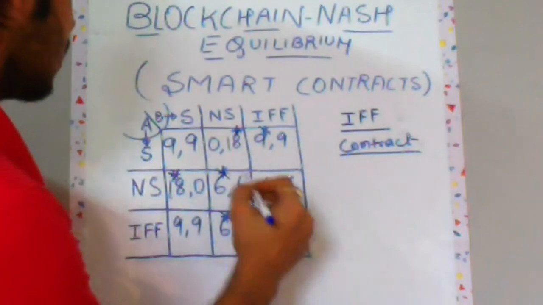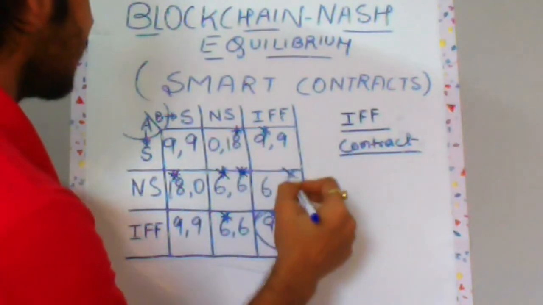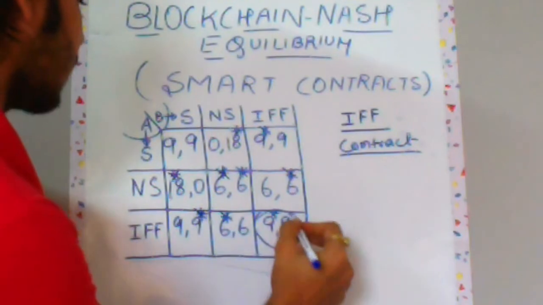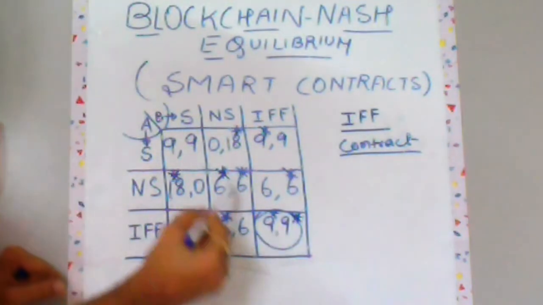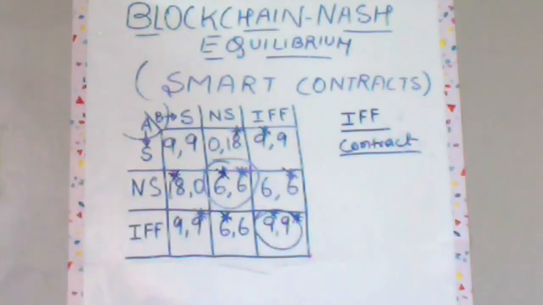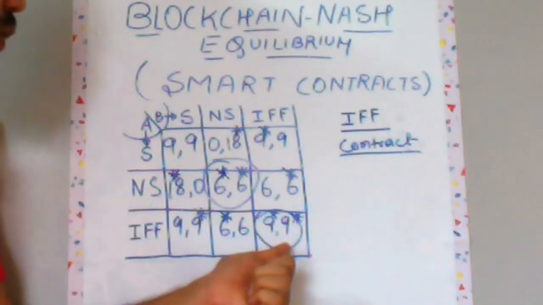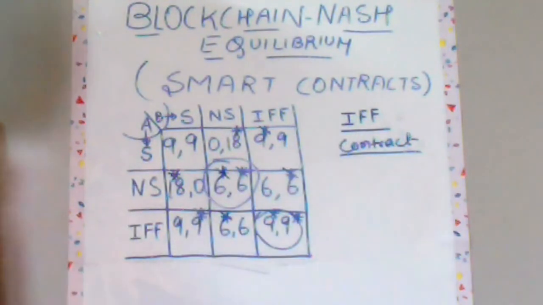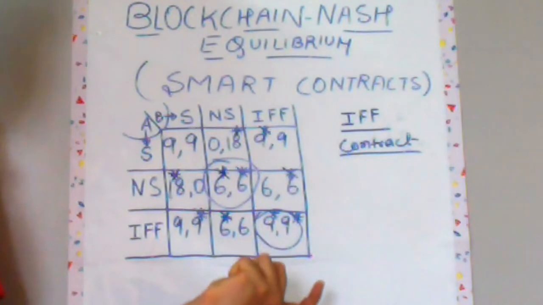For this row I have a tie. For this row I again have a tie. So you can see there are two Nash equilibria: the earlier one without the if and only if contract, and the new Nash equilibrium with the smart contract, or if and only if contract. Now blockchain technology is giving you this new Nash equilibrium.